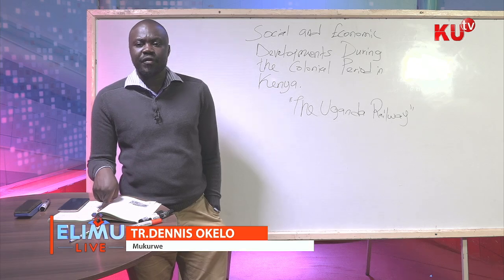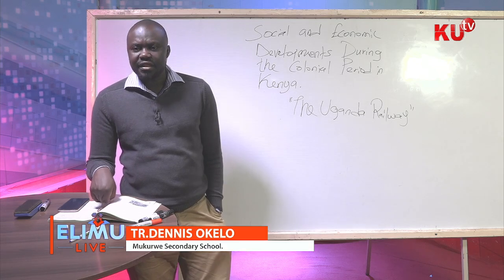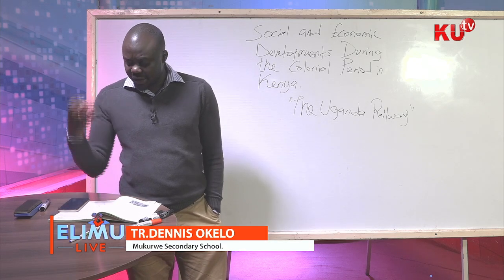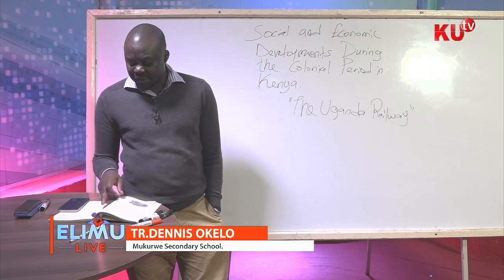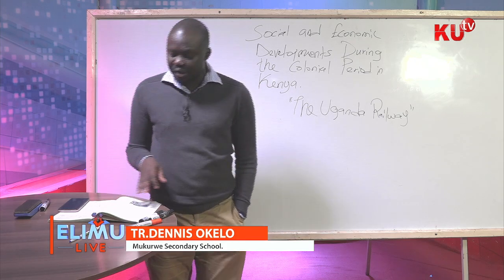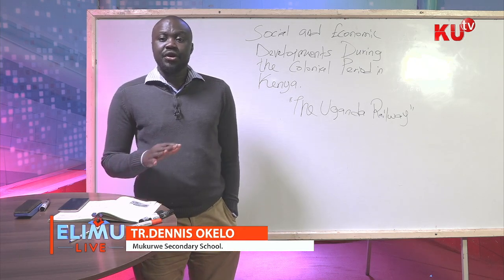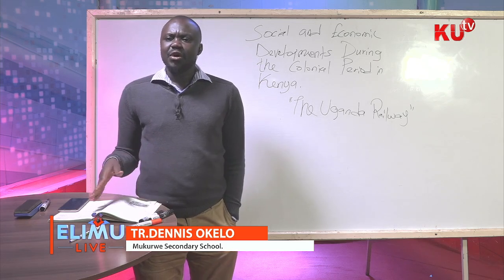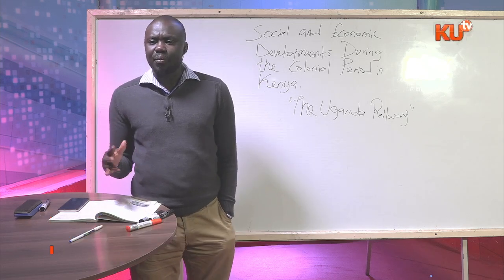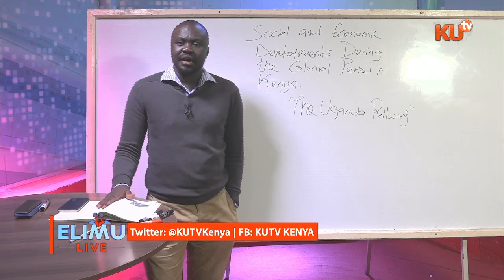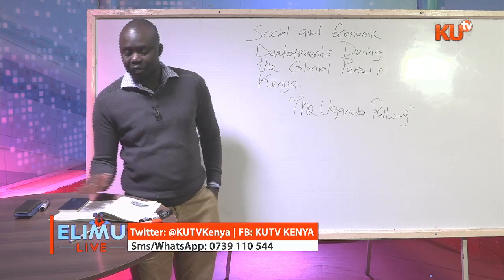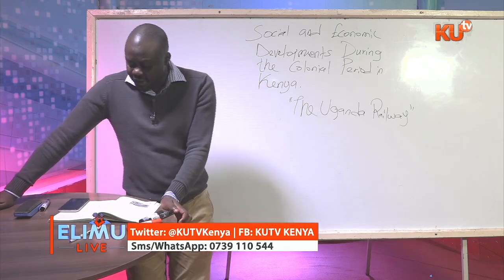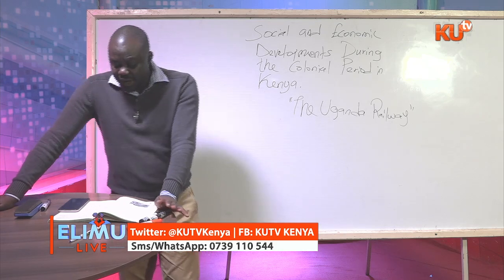For instance, the interior was now linked to the port. It led to the expansion of import and export trade activity. Instead of trading things like ivory, leopard skin, and ostrich, we were now going to trade agricultural products, serious ones like dairy products, coffee, and tea. This is the trade that was developed because of our railway line.